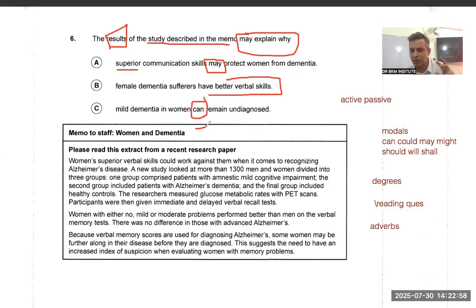A new study looked at more than 1,300 men and women divided into three groups. One group comprised patients with amnestic mild cognitive impairment. The second group included patients with Alzheimer's, and the final group included healthy controls. One, mild cognitive patients. Second, Alzheimer's. Third, healthy. So there were three groups.